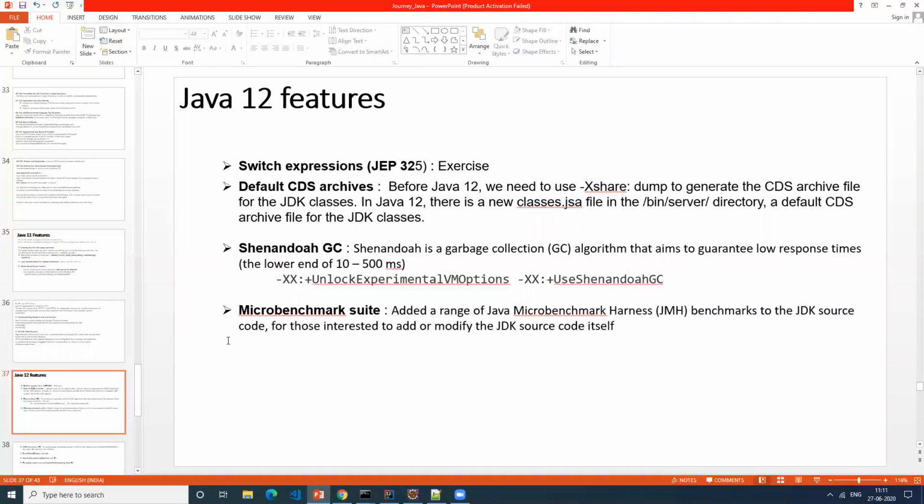So, welcome back to all of you for the Java 12 features.